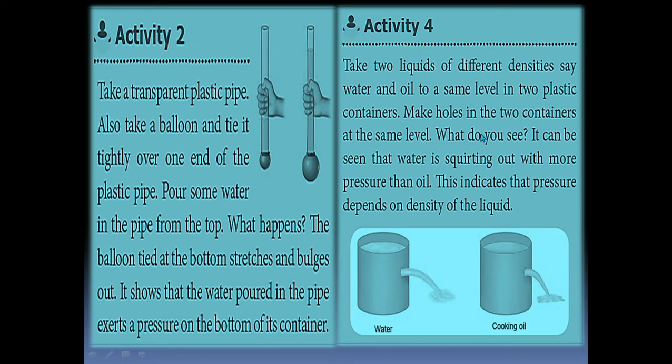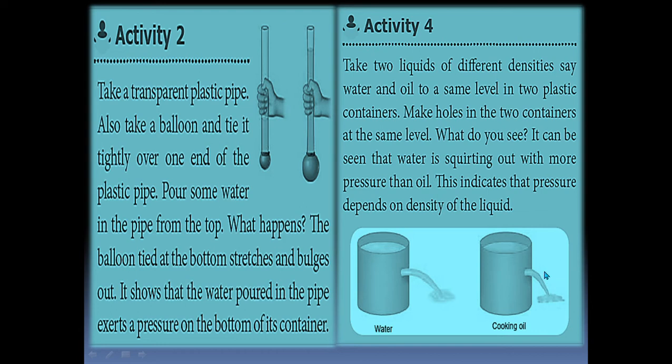Activity 4 also clearly explains the liquid pressure. Pressure in a liquid. Take two liquids of different density, water and oil, to some level in two plastic containers. Make holes in the two containers at the same level. What do you see?